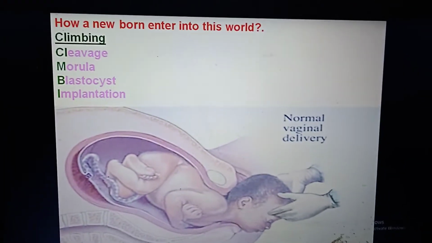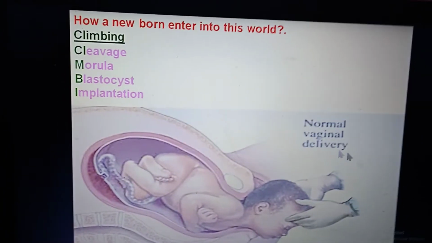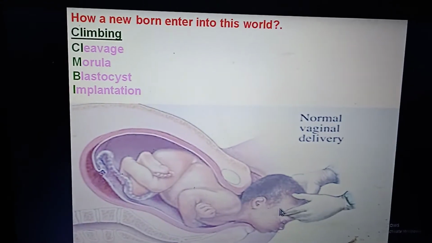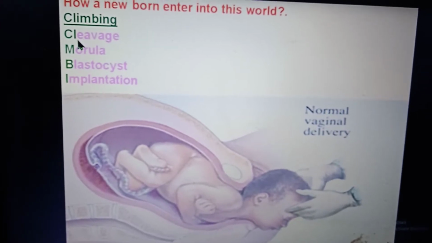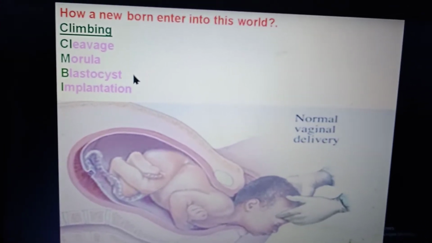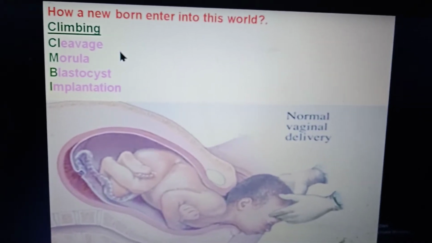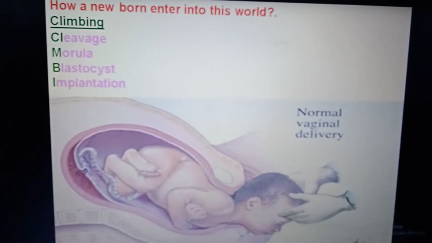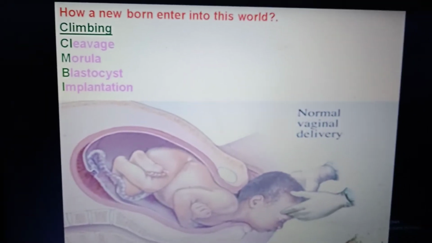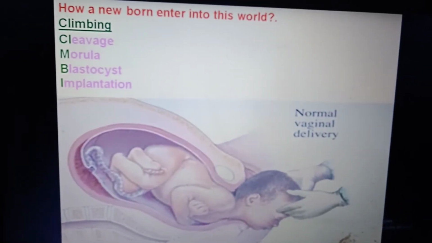How does a newborn enter into this world? Climbing. Just look, it seems that it wants to climb. So: climbing. Cleavage, morula, blastocyst, and implantation. These are the stages the zygote has to go through in the first week of gestation.